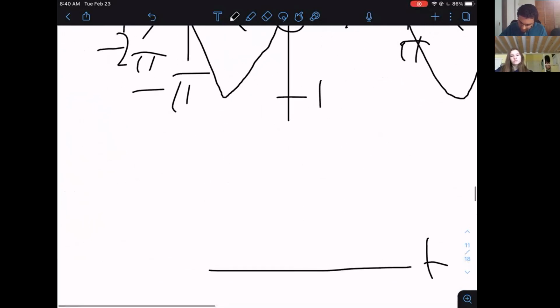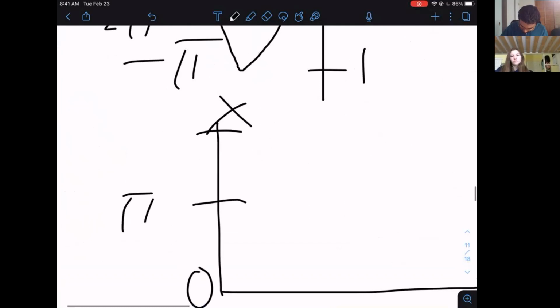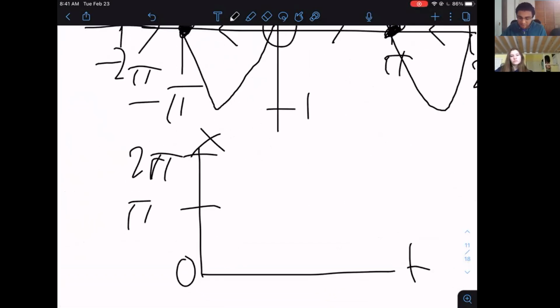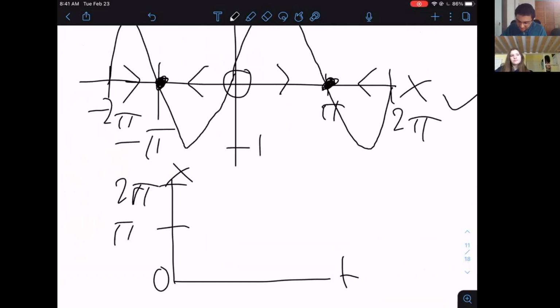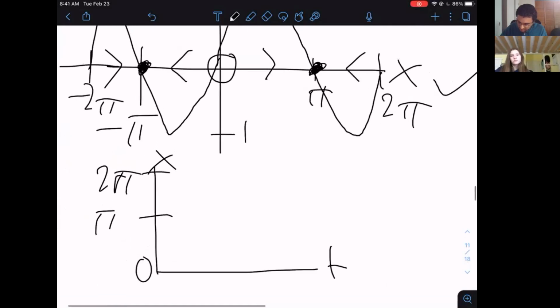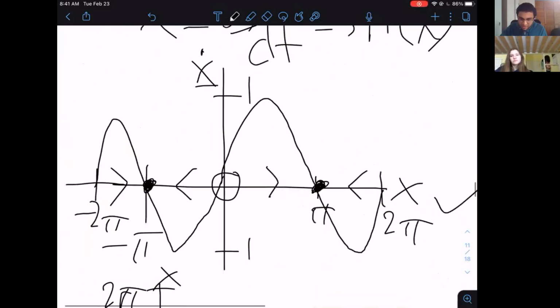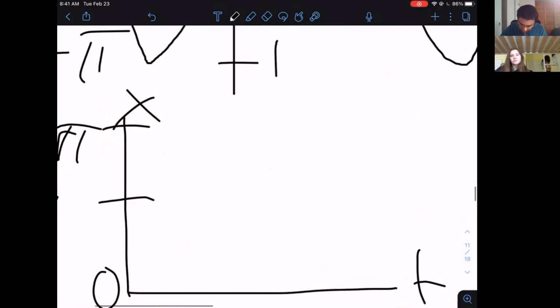So here we have a t-axis, and here we have the x-axis. Here's 0, pi, and 2 pi, right? And you can think about this and piece this together. There's a stable point at pi. So if you start at 0, x prime is 0 at any of the critical points. And so you can think about piecing together a trajectory like this.